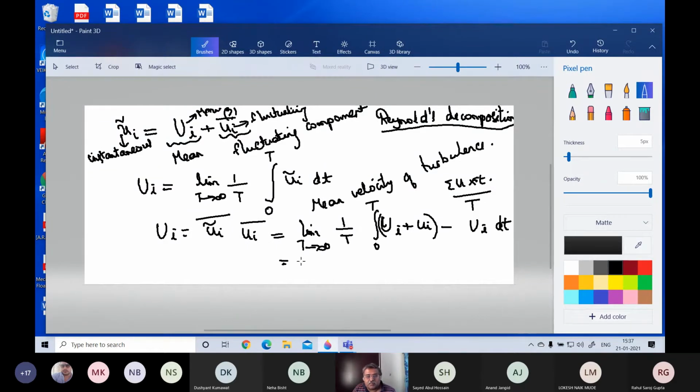So this will be equal to limit as t tends to infinity 1 by t integral, UI dt plus, I'm going to put this in one huge bracket, 1 by t outside, integral 0 to t, UI dt minus UI dt.